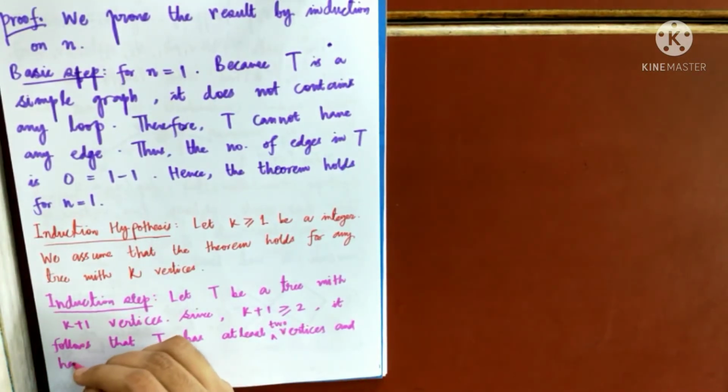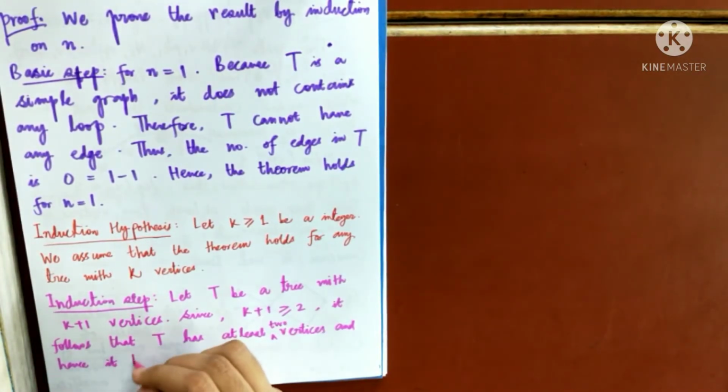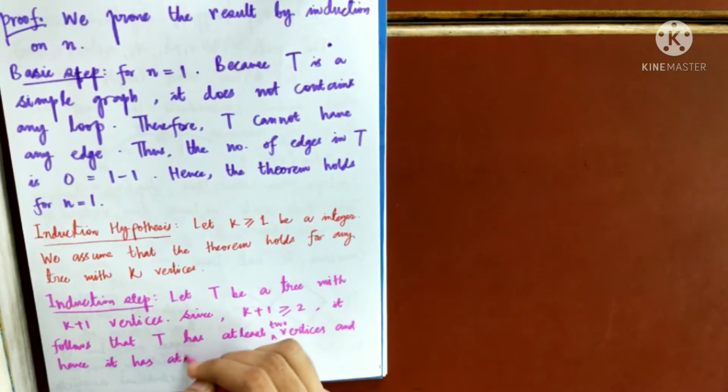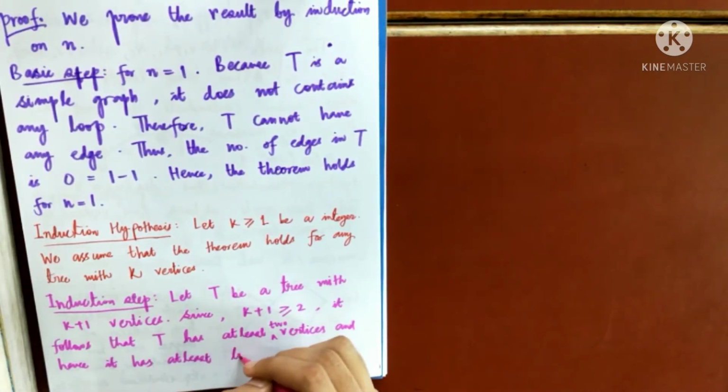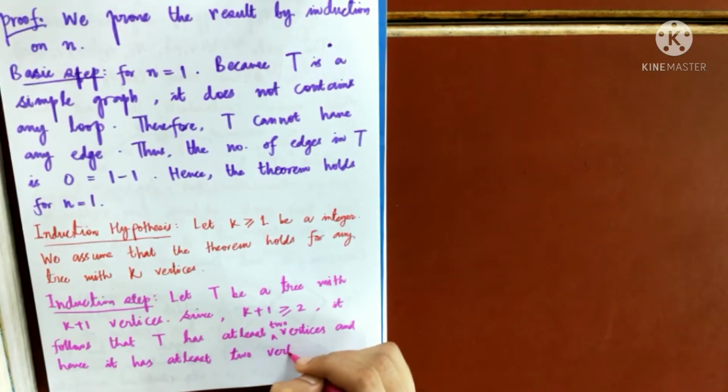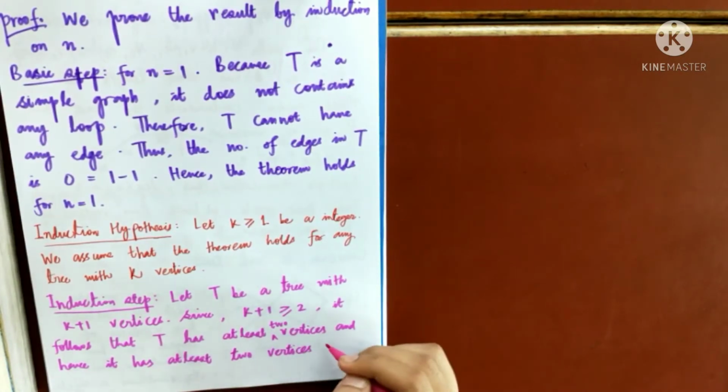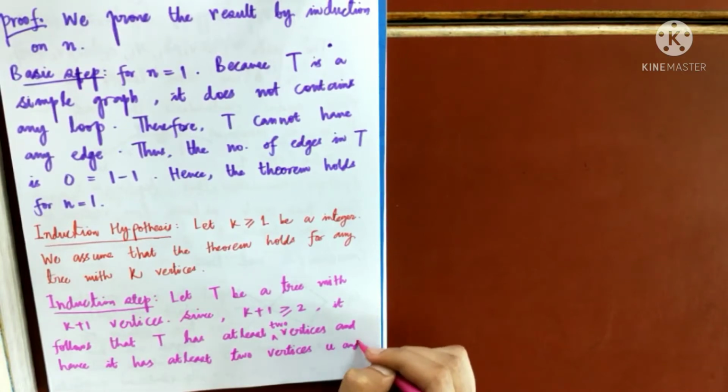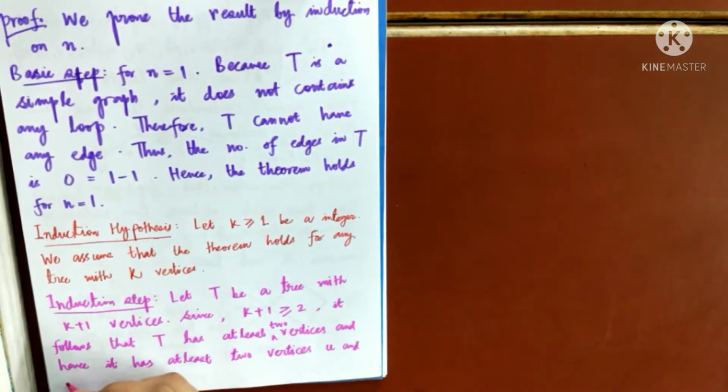Hence it has at least 2 vertices, U and V, of degree 1. I am also naming those vertices.